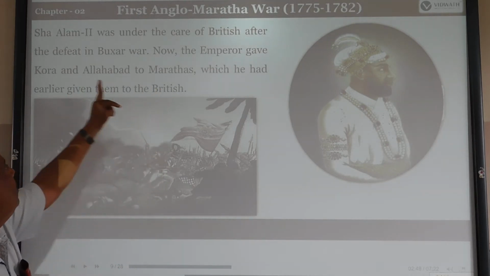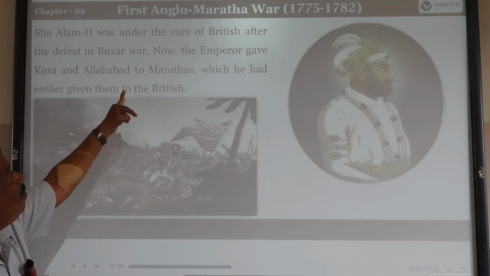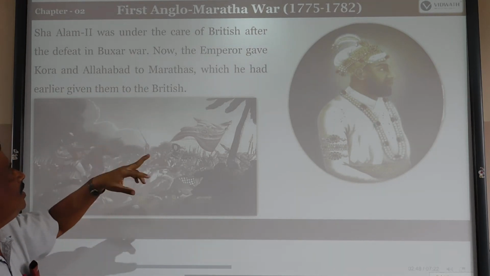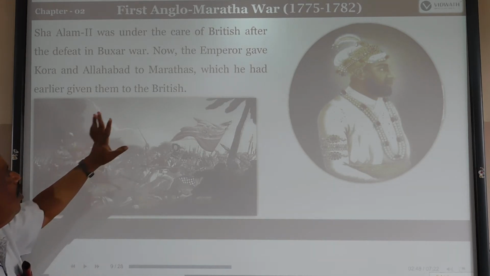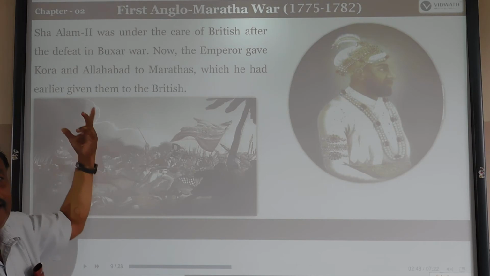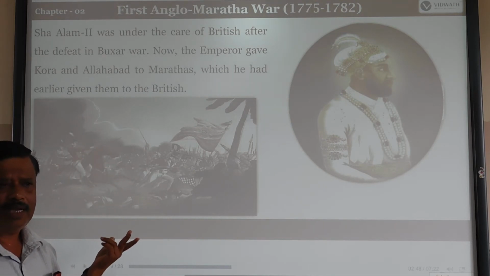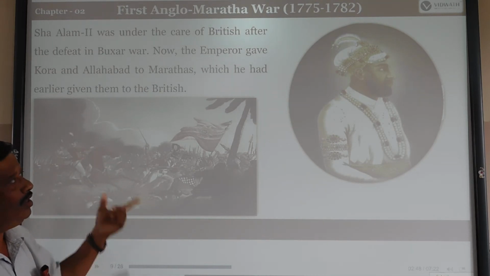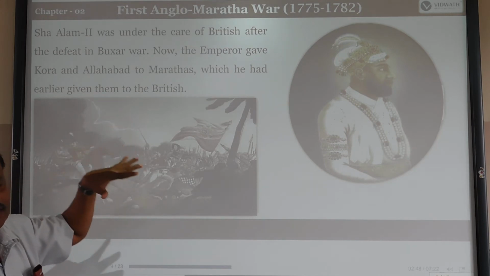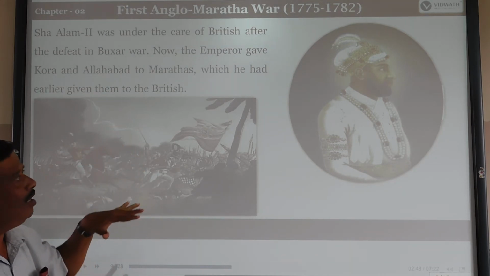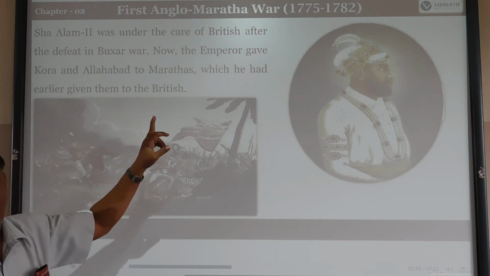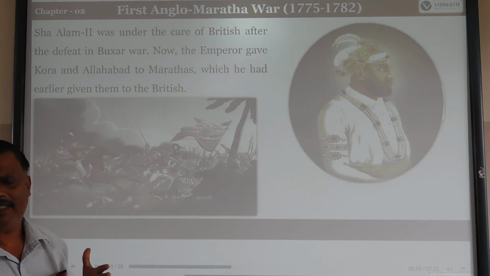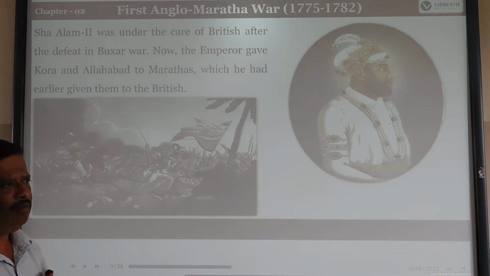So the emperor gave Kora and Allahabad to the Marathas, which he had earlier given to the British. This time Shah Alam became the Mughal Emperor, so he gave Kora and Allahabad to the Marathas. It made the British enemies and hated.